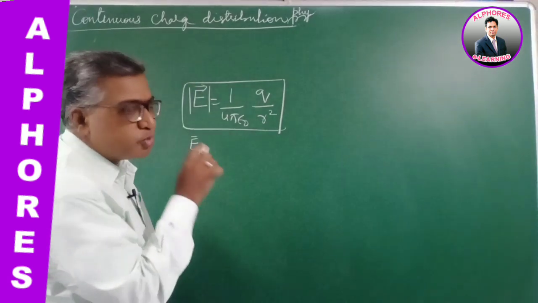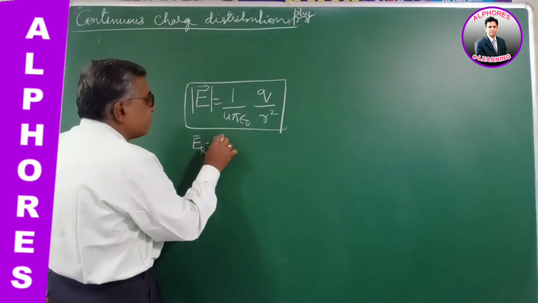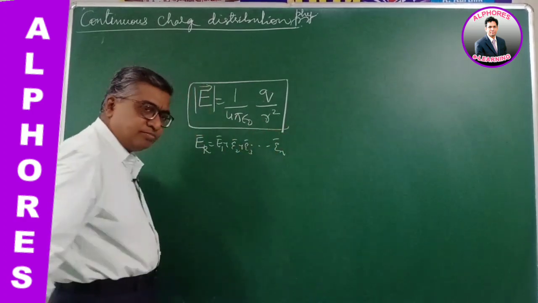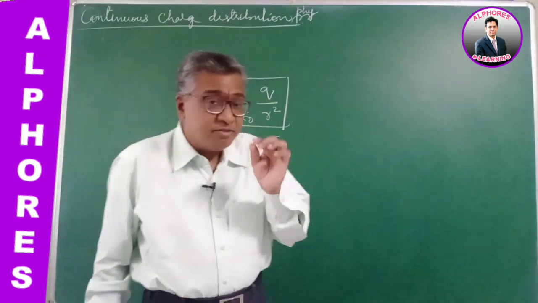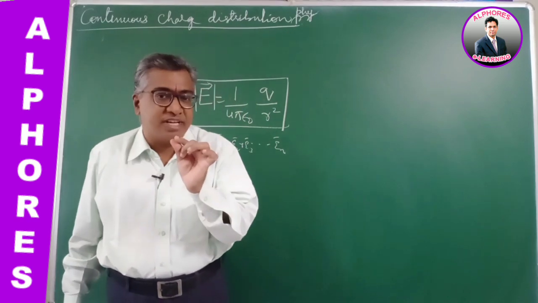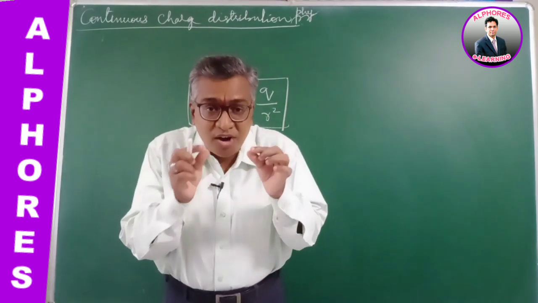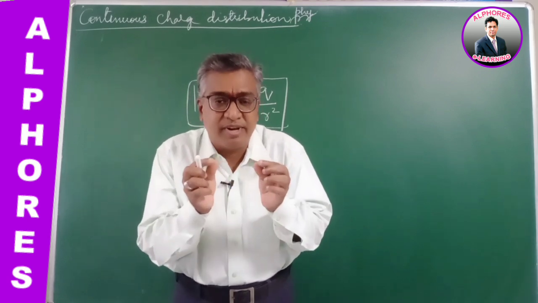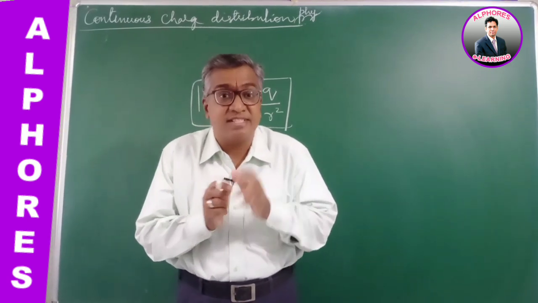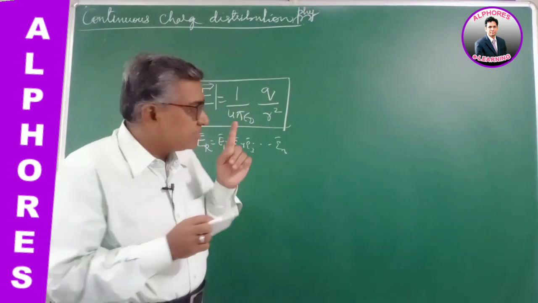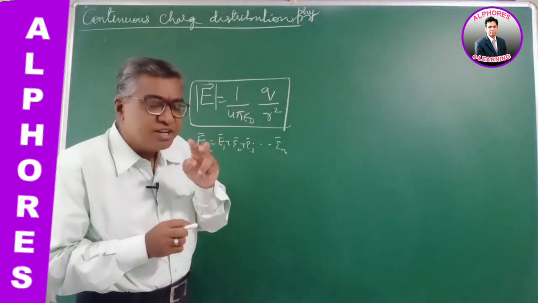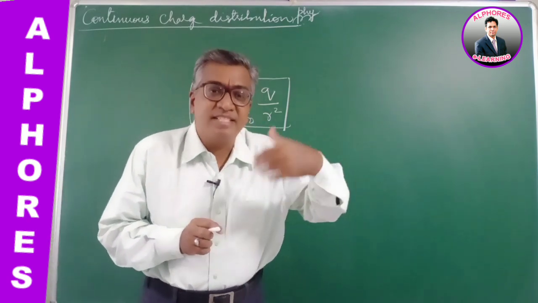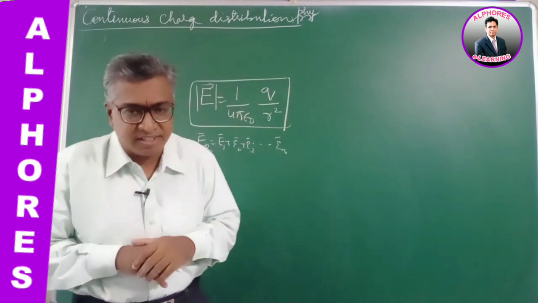According to the principle of superposition, this is E1 bar plus E2 bar plus E3 bar up to En bar. Later, we considered the combination of two equal and unlike charges, opposite charges, a dipole. First a single charge, later a combination of positive and negative, a dipole, its field at different points.